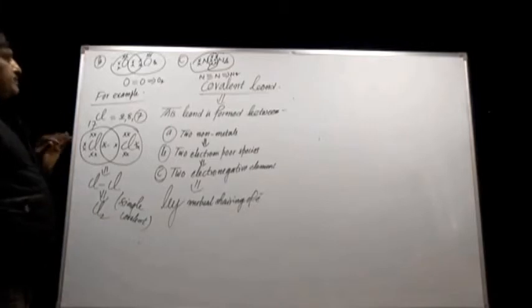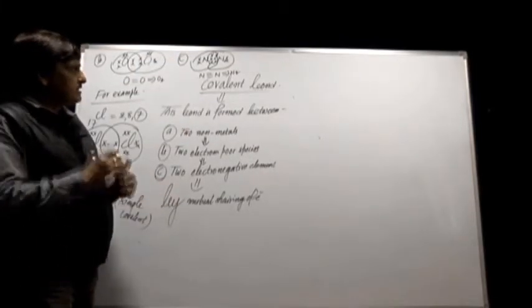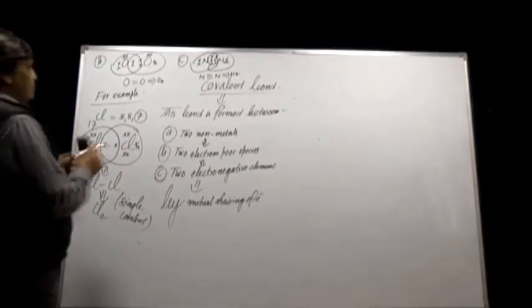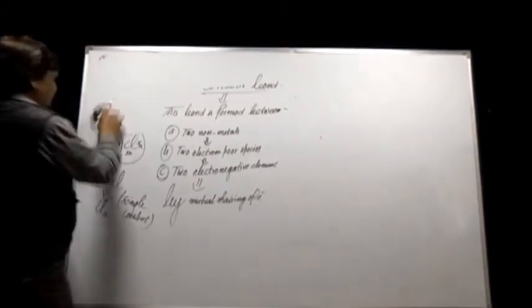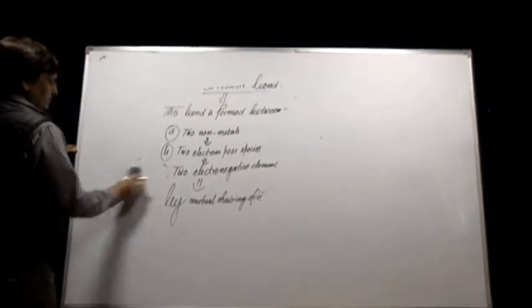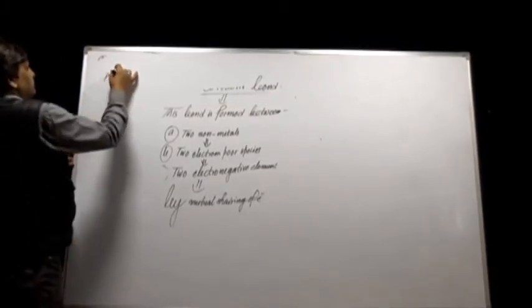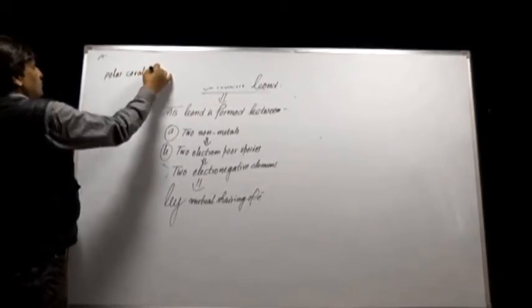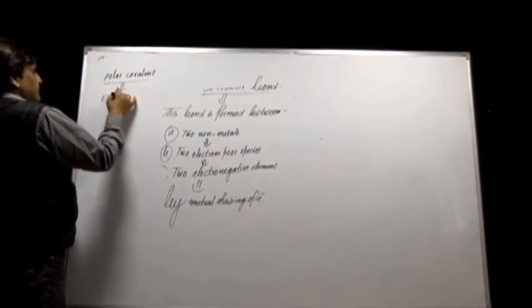Now the main aspect of this covalent bond is that it also has 2 types, polar and non-polar. The main criterion of a polar or non-polar covalent bond is electronegativity difference.